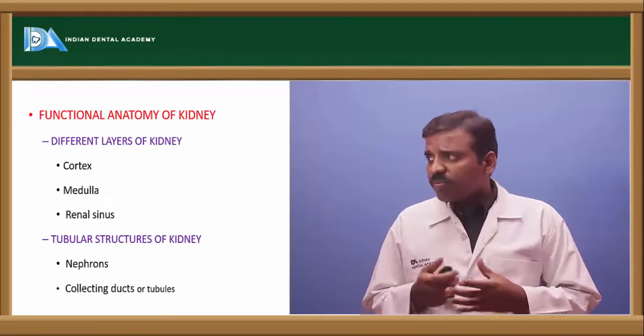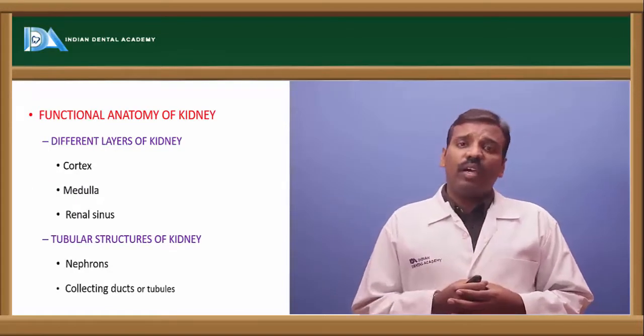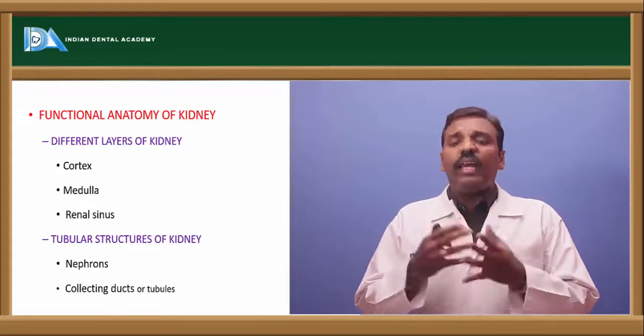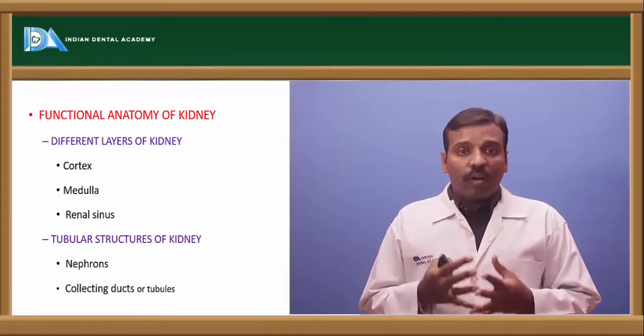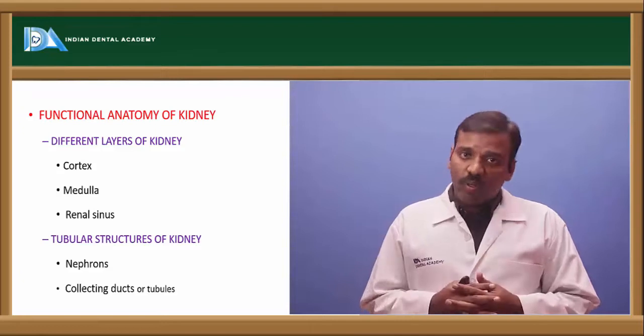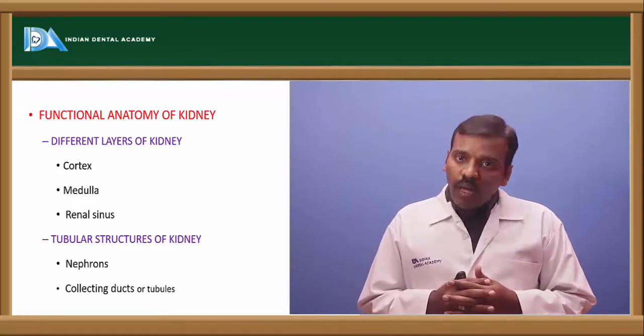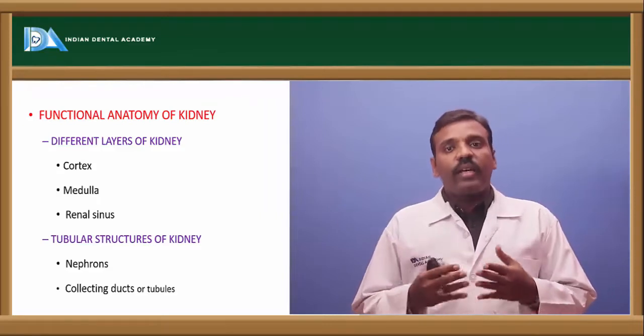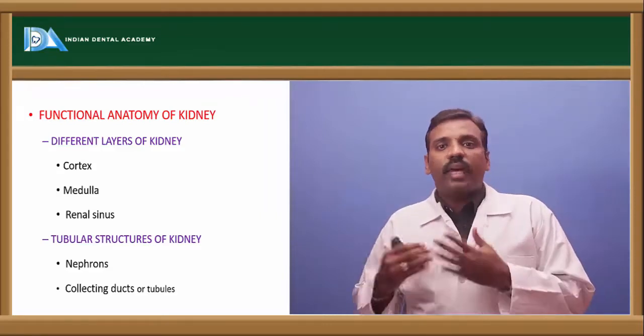Next, if you see the functional anatomy of the kidney, the kidney has three layers: the renal cortex, the renal medulla, and the renal sinus.